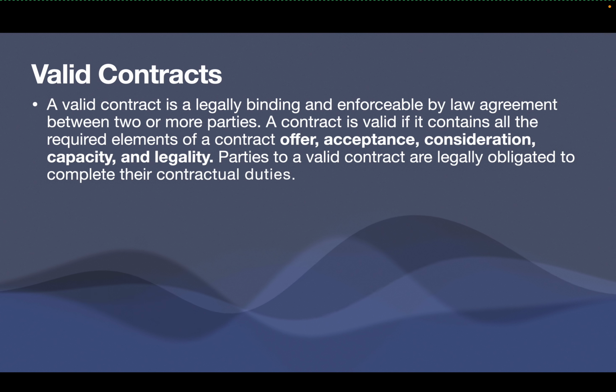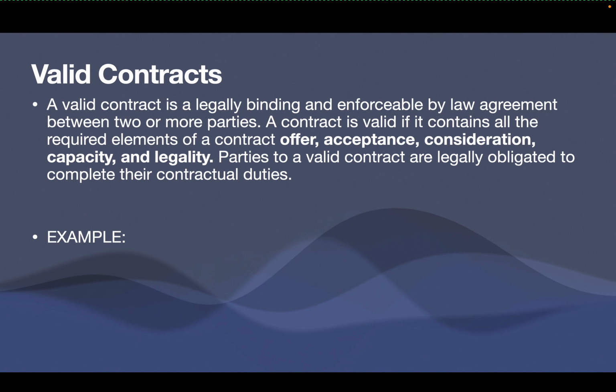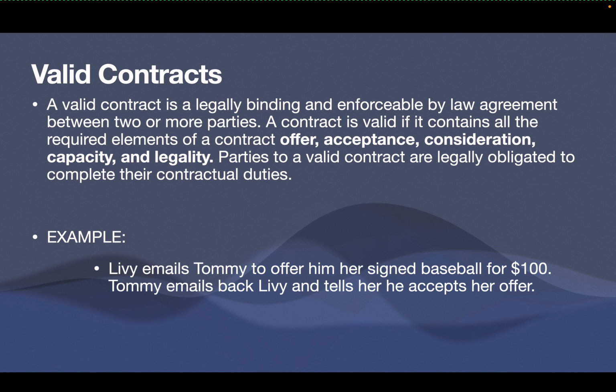Valid contracts. A valid contract is a legally binding and enforceable by law agreement between two or more parties. A contract is valid if it contains all the required elements for a contract: offer, acceptance, consideration, capacity, and legality. Parties to a valid contract are legally obligated to complete their contractual duties.